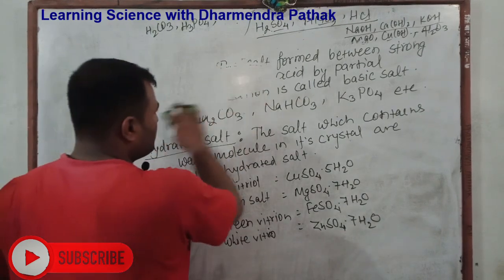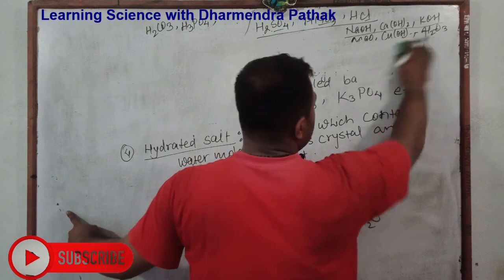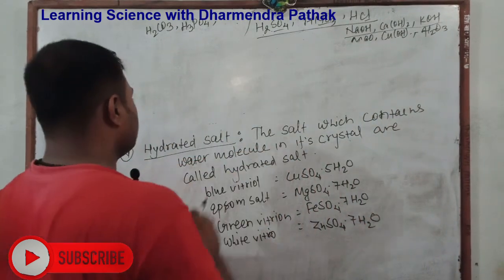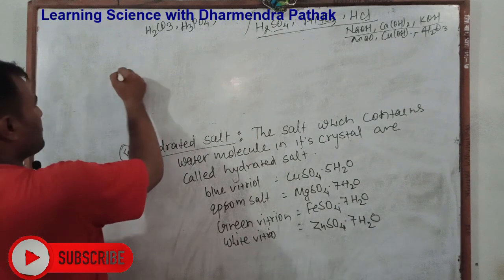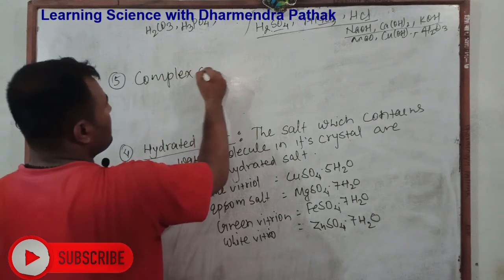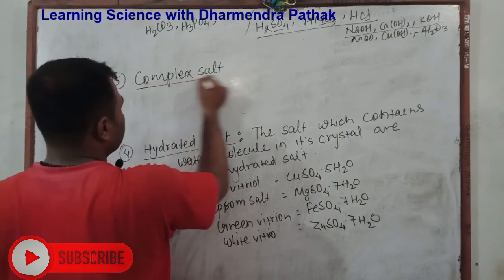Next, some salts contain complex radicals, a larger number of radicals in them. These are called complex salts.